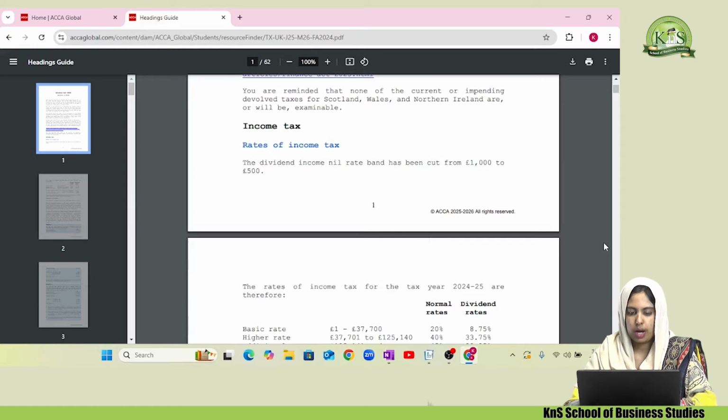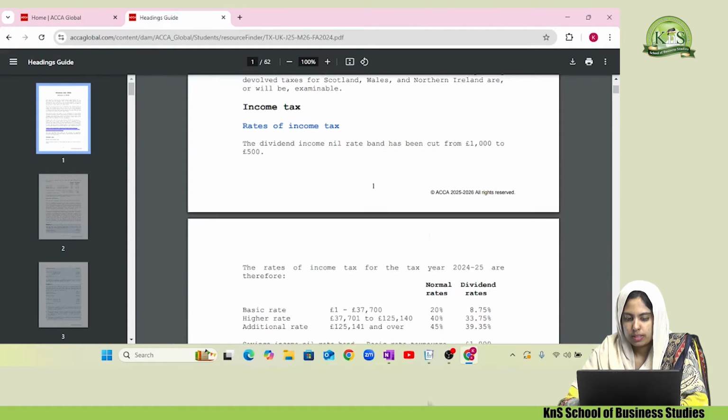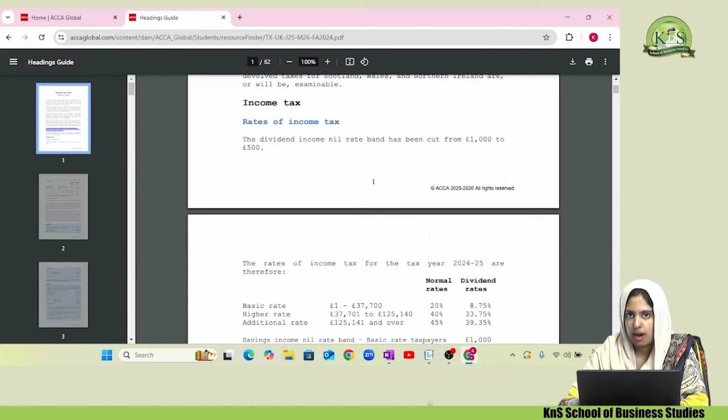Okay, so now how is income tax calculated? This exam is more about number crunching. The rates of income tax set by HMRC, all of those slabs, are also presented in your exam. You will be provided with the slabs and the rates. While preparing for your exam, you will have to practice according to the rates. All of these rates are placed in the Finance Act.